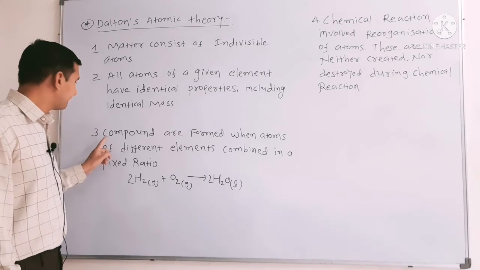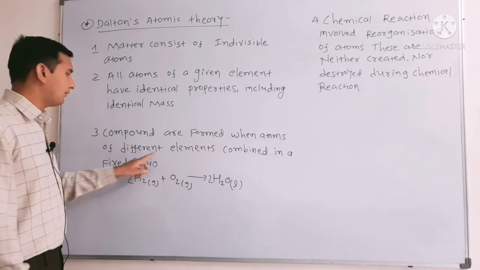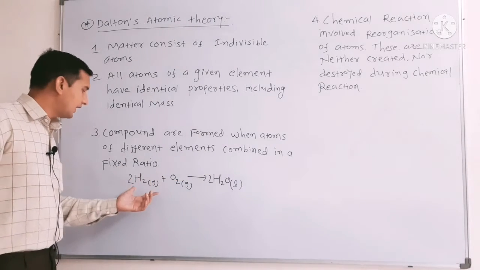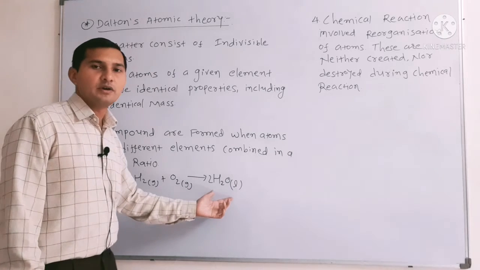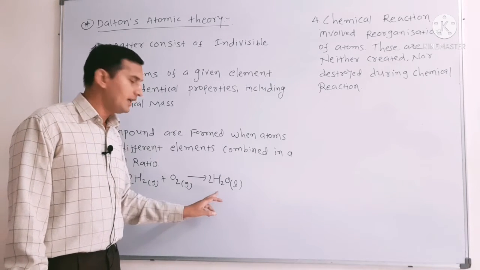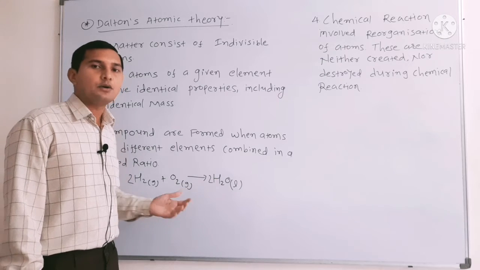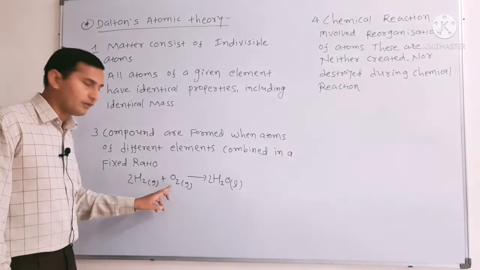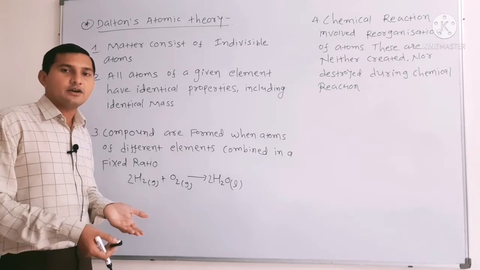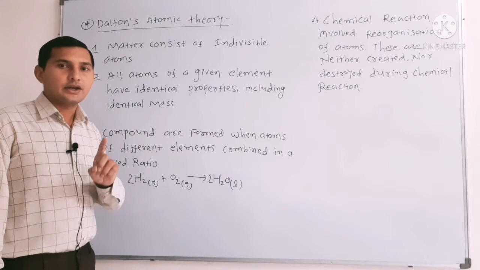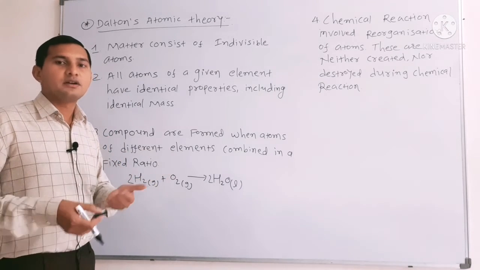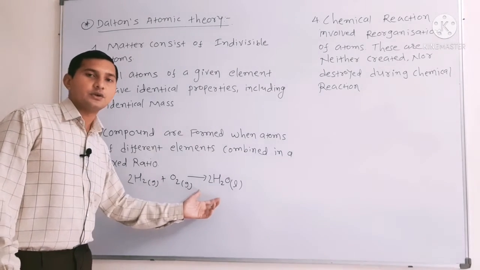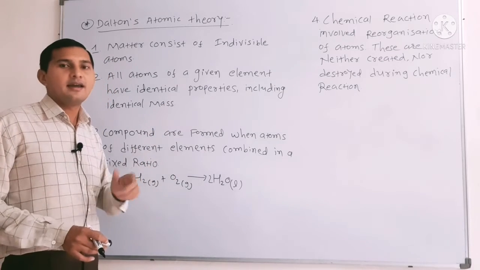Consider postulate number 3: compounds are formed when atoms of different elements combine in a fixed ratio. So here H2 and O2 combine in a 2:1 proportion, respectively hydrogen and oxygen. But how are they combined? Why do only two molecules of hydrogen react with one molecule of oxygen? These are decided on the basis of the valency of an atom. So how valency is related to chemical combination in a fixed ratio, this postulate does not explain.